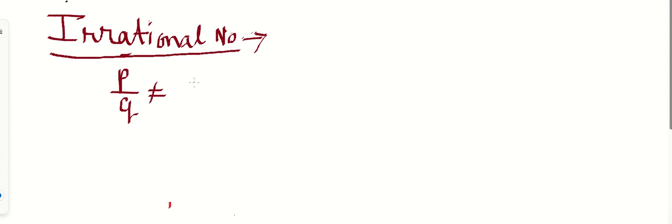Irrational numbers are those numbers which cannot be expressed in the form of p by q. If we cannot represent a number in the form of p by q, it is called an irrational number.